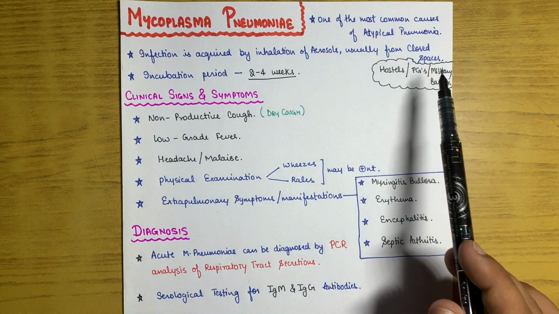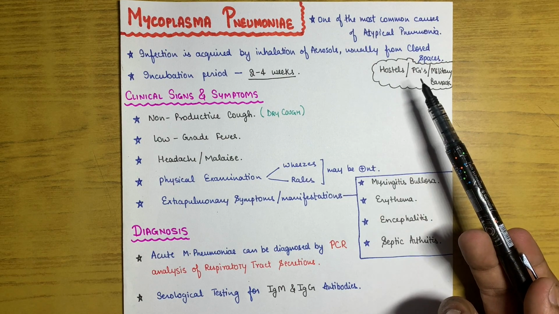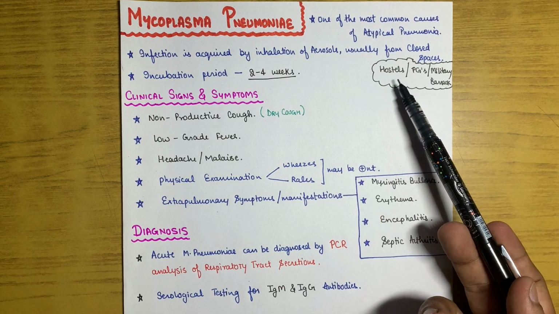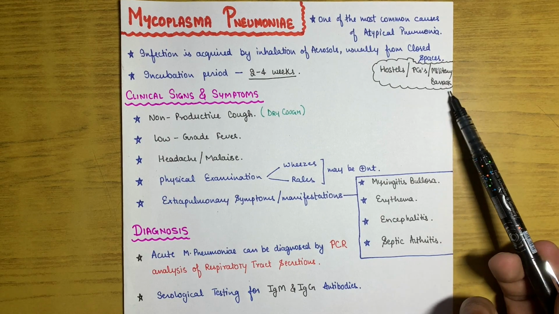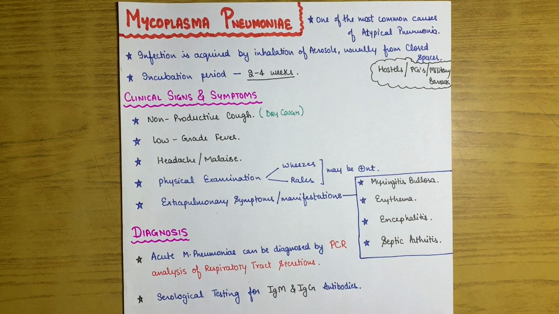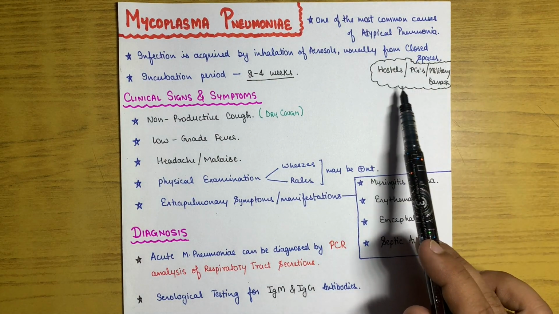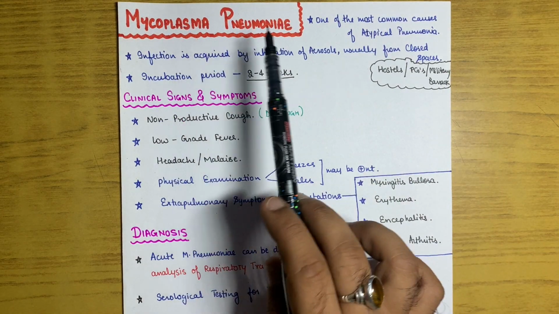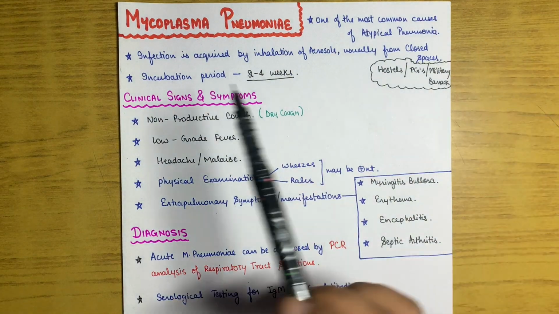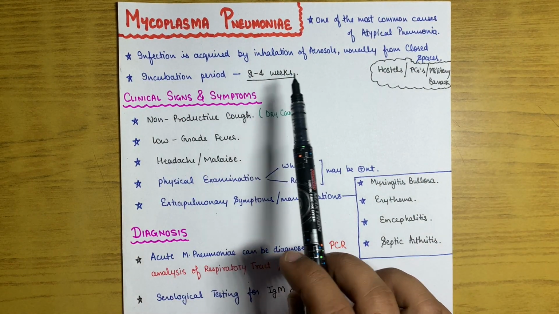Closed spaces means the person who contracted the pneumonia may be living in hostels, for example we students, or PGs, or in military barracks. The examiner will give a question in the exam like a pneumonia contracted or a sudden outbreak from closed spaces. If closed spaces are involved, then this will be the organism responsible for atypical pneumonia. The incubation period for atypical pneumonia caused by Mycoplasma pneumoniae is 2 to 4 weeks.